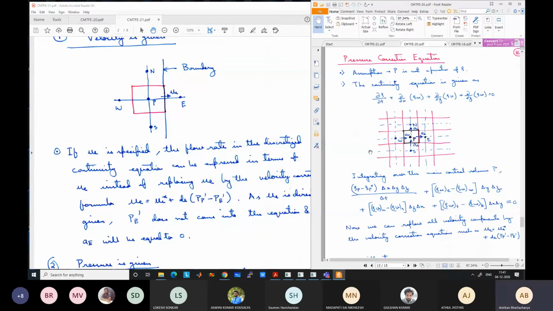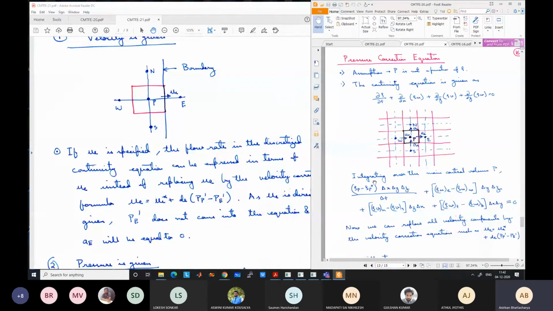No, I've wrongly stated. Please ignore this last minute discussion. When you are solving for this grid point, this line itself is the boundary. You are solving for the main control volume P. Pressure corrections are solved for the main control volume, right? Not the staggered control volume. I got confused there. So for the main control volume P you are solving, and this line is the boundary. So you already know the UE component, it is given as boundary condition.